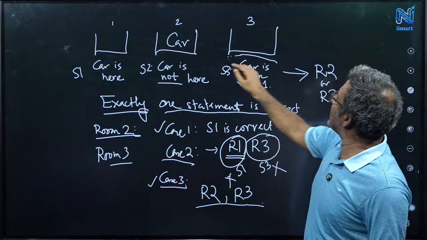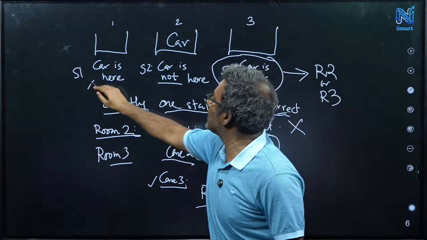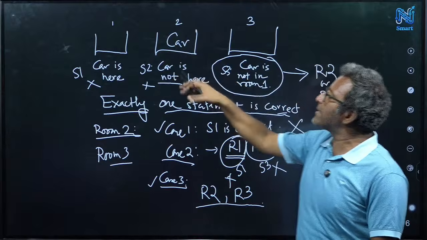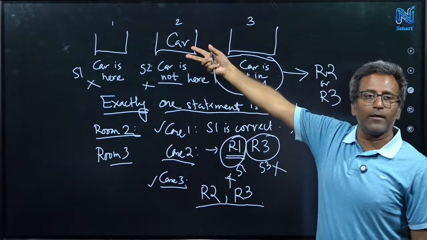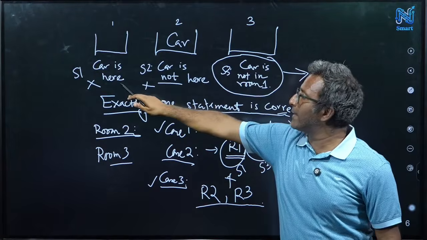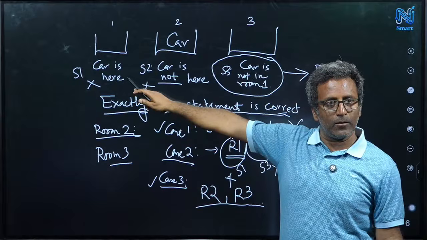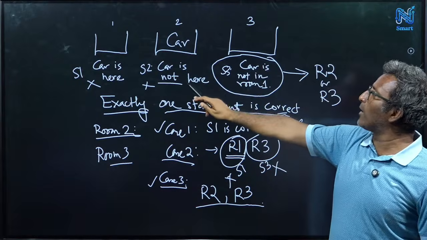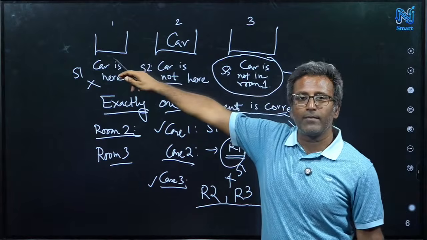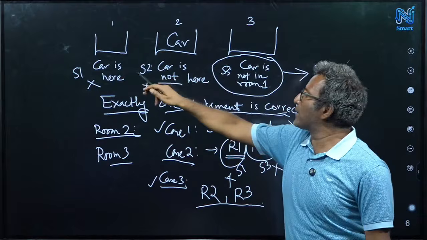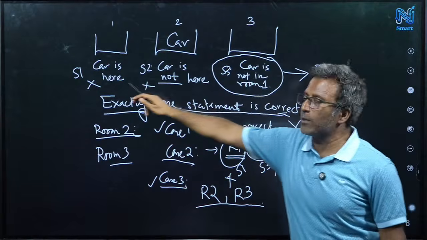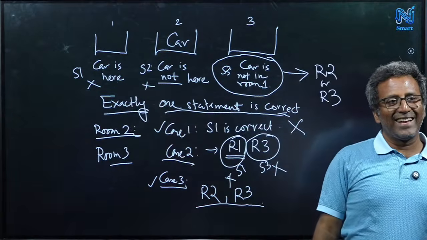So if we assume that statement 3 is correct and these two are false, then we see that okay, this looks fine if the car is here. So you just think in this way. Just put the car here, put the car here. Then check all statements one by one. Statement 1 is correct or wrong? Car is here. Is it correct? False. Okay. Statement 2, car is not here. Car is here. False. Statement 3, car is not in room 1. True. So you check one by one all statements and you find that this statement is correct and the other two are wrong. So can we say that the car is in room 2?